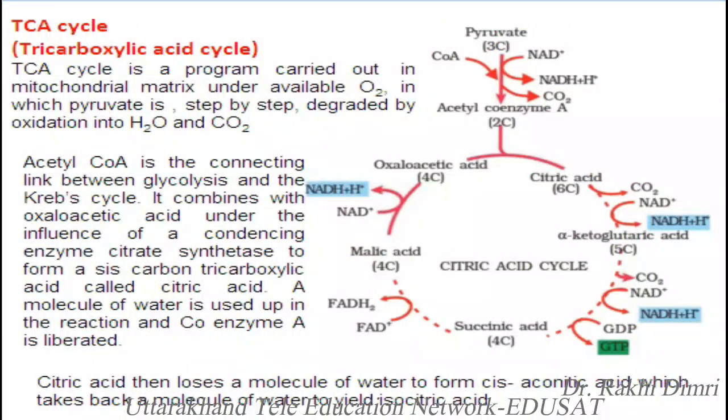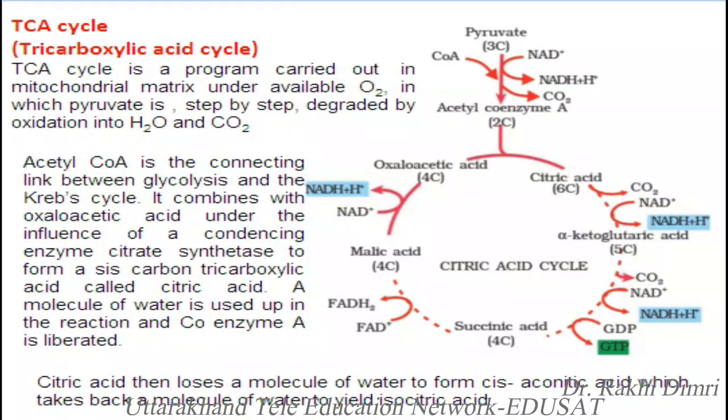The Krebs cycle is also called the TCA cycle or tricarboxylic acid cycle. This TCA cycle is carried out in the mitochondrial matrix under available oxygen, in which pyruvate is step by step degraded by oxidation into water and carbon dioxide. Acetyl coenzyme A is the connecting link between glycolysis and the Krebs cycle.